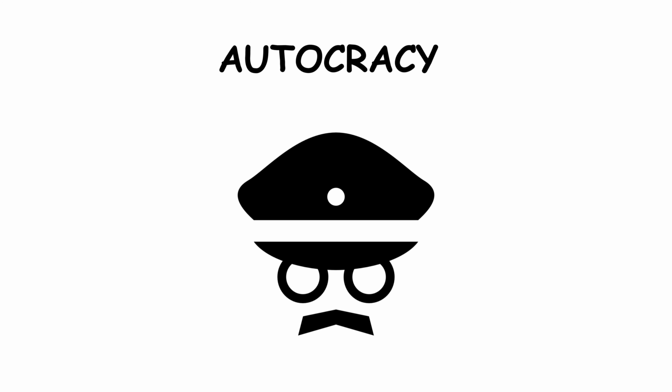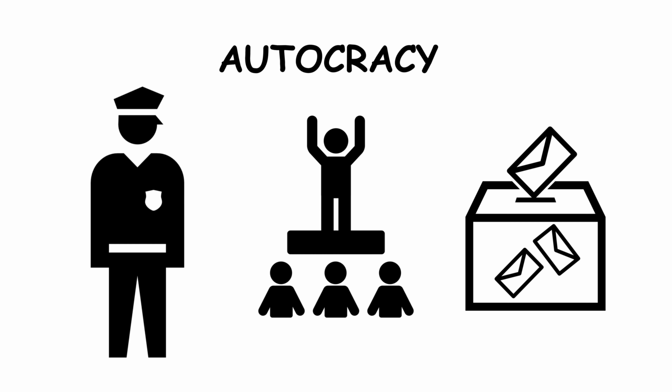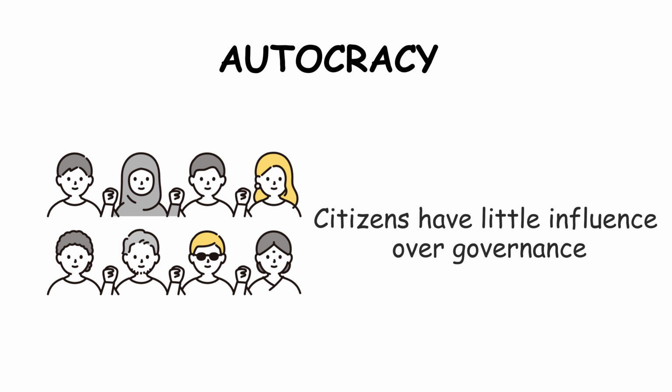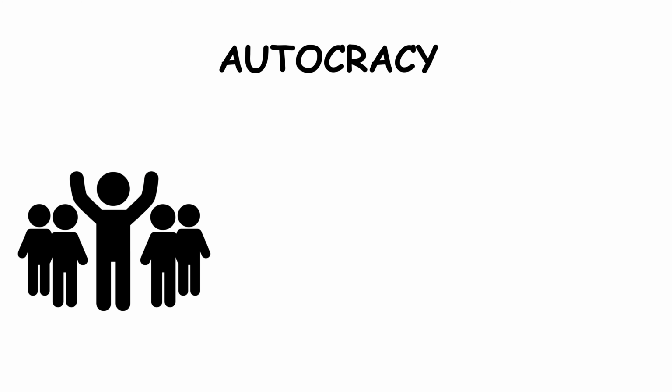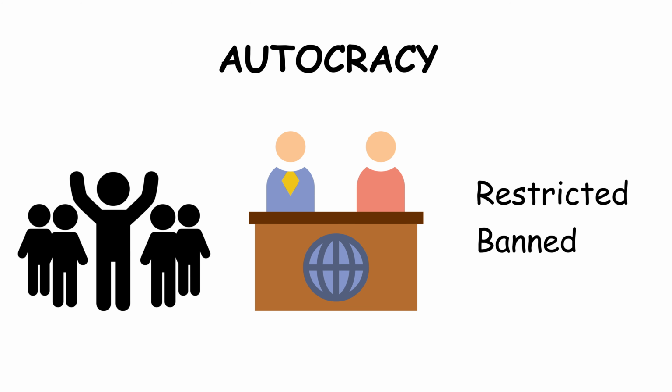Autocracy. Autocracy is a system where one individual holds most or all political power. This leader is not accountable to the public through free elections. Decisions are made quickly because authority is centralized, but citizens have little influence over governance. Opposition parties, independent media, and criticism are often restricted or banned.